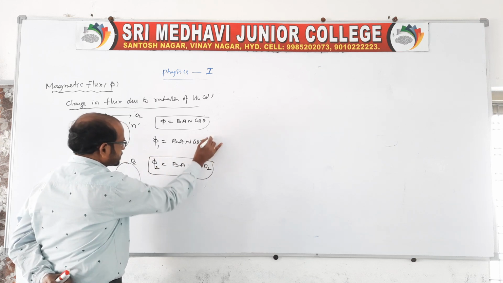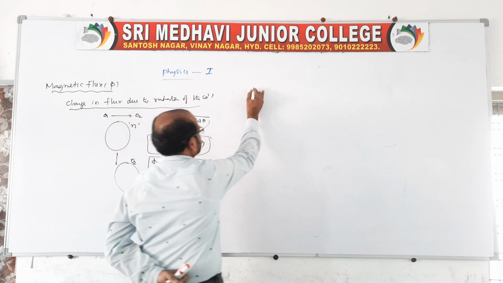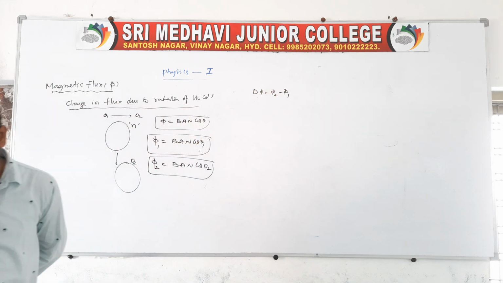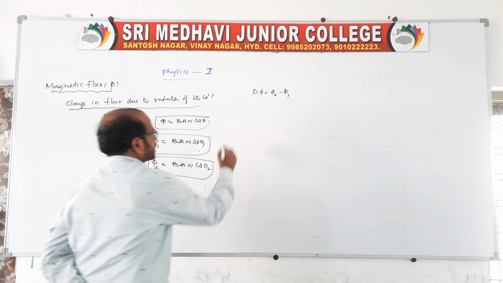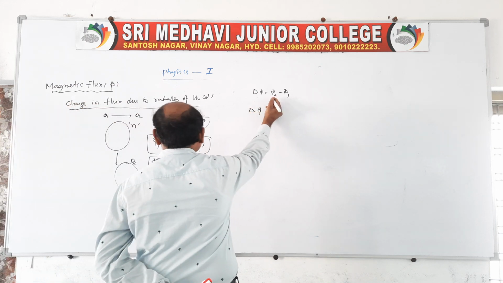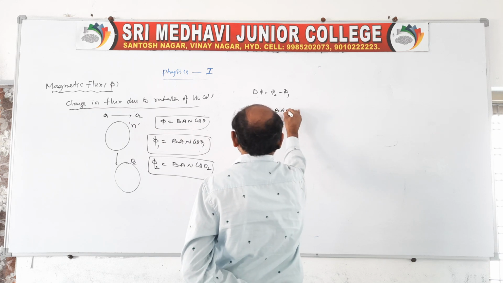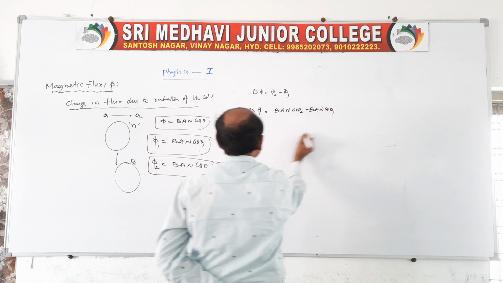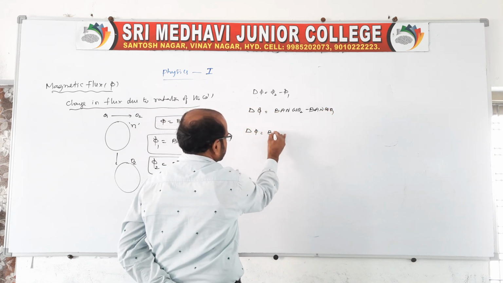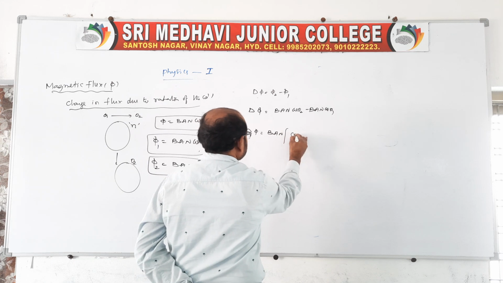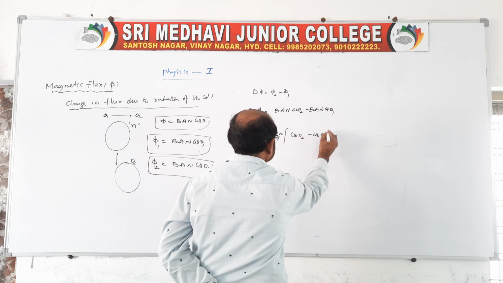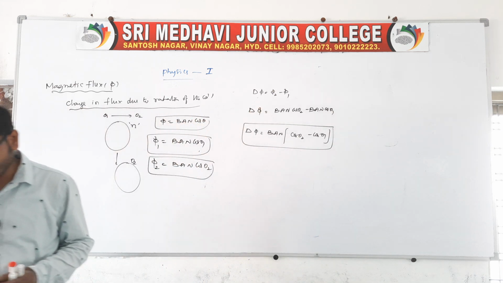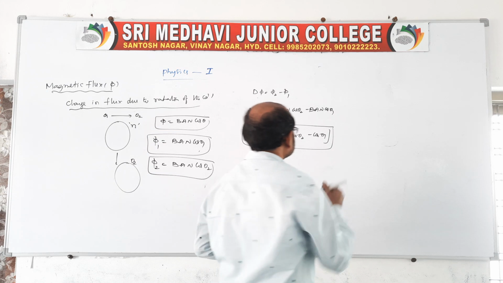There is a change in flux, that change we can say delta phi is equal to phi 2 minus phi 1, or we can also say phi 1 minus phi 2, nothing will happen. So, delta phi is equal to phi 2, what is phi 2 given? BAN cos theta 2 minus BAN cos theta 1. So, delta phi is equal to BAN is common, then cos theta 2 minus cos theta 1. This is the change in flux.